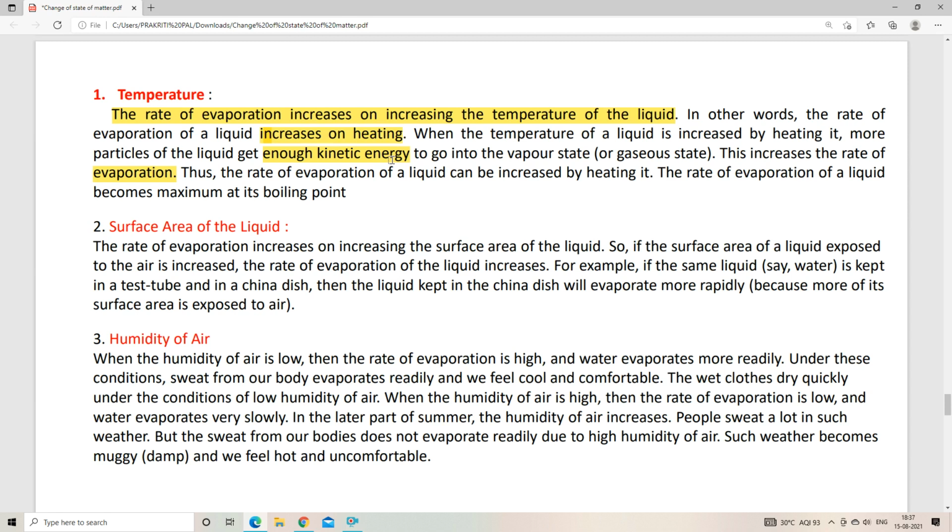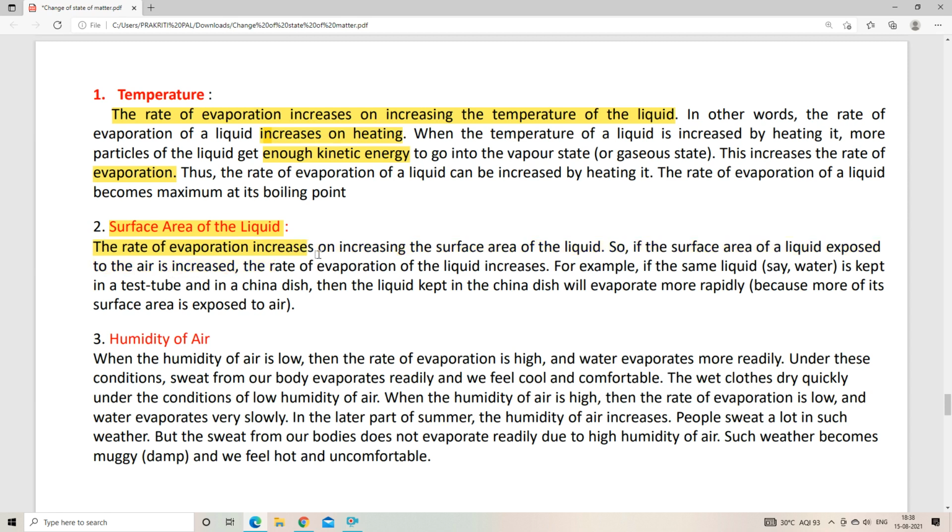Next one is surface area of the liquid. The rate of evaporation increases on increasing the surface area of the liquid. So again, evaporation is directly proportional to the surface area of the liquid. If we increase the surface area of the liquid, the evaporation process will be faster, right? So if the surface area of a liquid is exposed to air, what will happen? The rate of evaporation of the liquid will increase, right? So this is also very important. The rate of evaporation increases on increasing the surface area of the liquid.